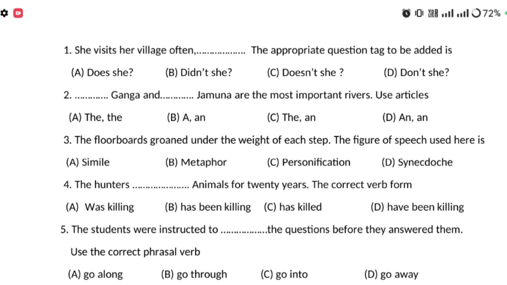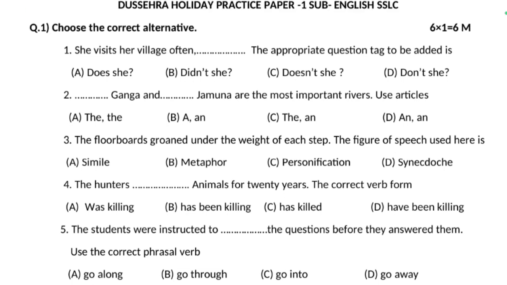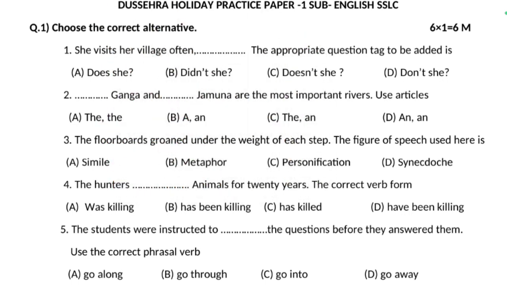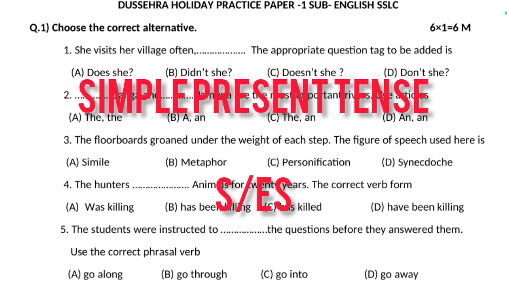She visits her village often. The appropriate question tag to be added is... now here the question tag is a compulsory question, and you just focus on visits. Visits is the verb form, and s is added there. It's simple present tense. The reason is visit is a V1 form of verb, and visits, only in simple present tense, we add s or es to the verb.